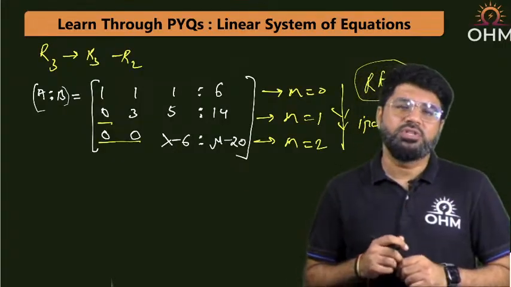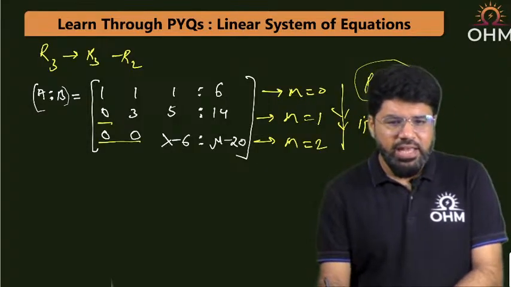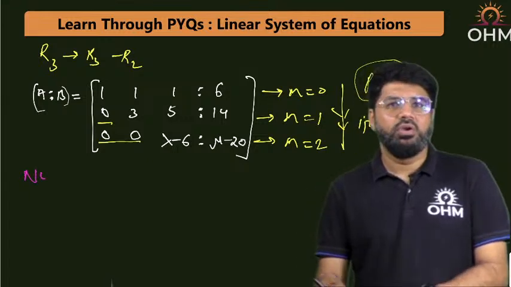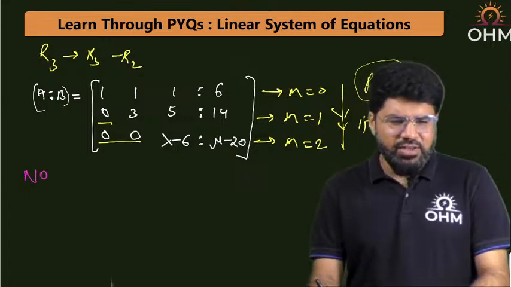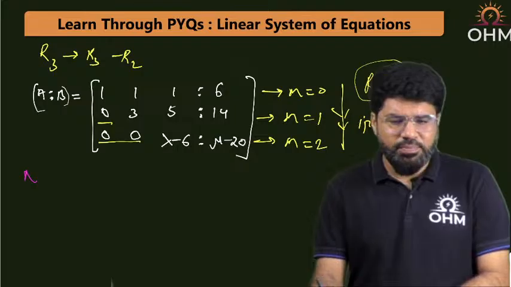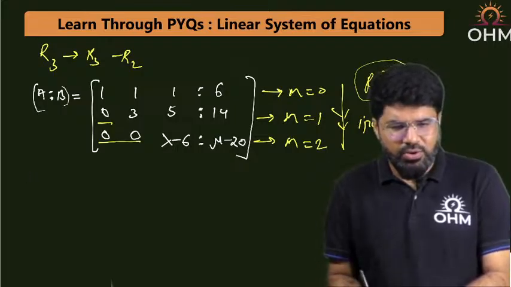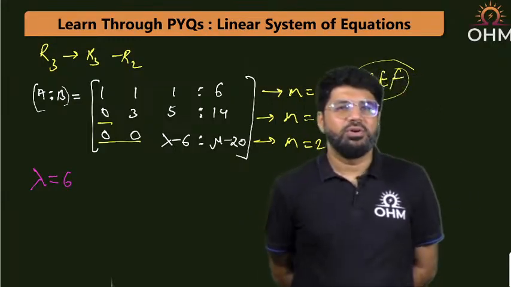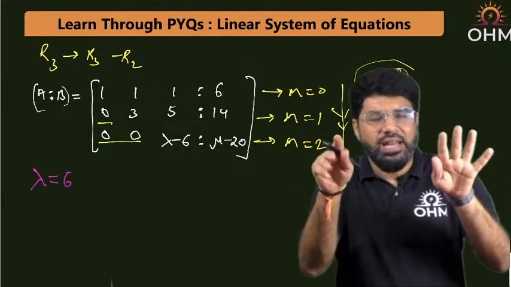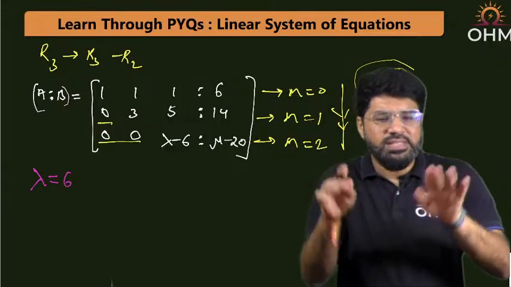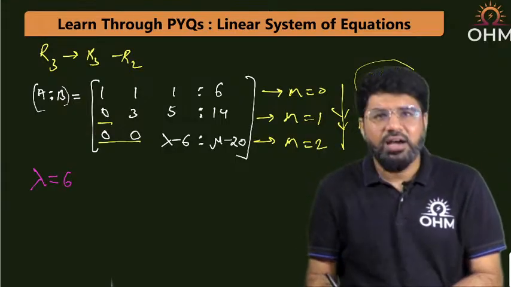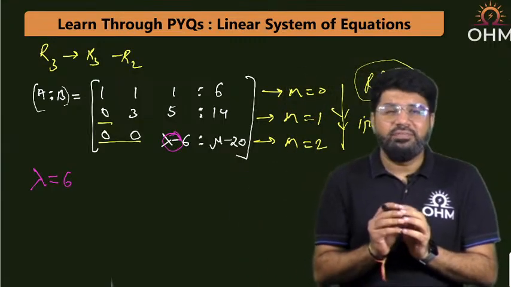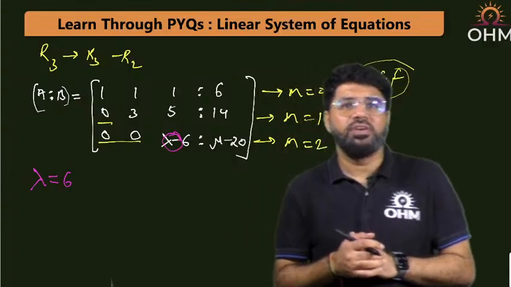If you want no solution, what are you looking for? See, if you want no solution, start like this. If I play with lambda, if lambda alone is equal to 6, what will happen? The last row of A will be 0. Correct? And if the last row of A is equal to 0, A will have only 2 non-zero rows and rank of A will be 2.